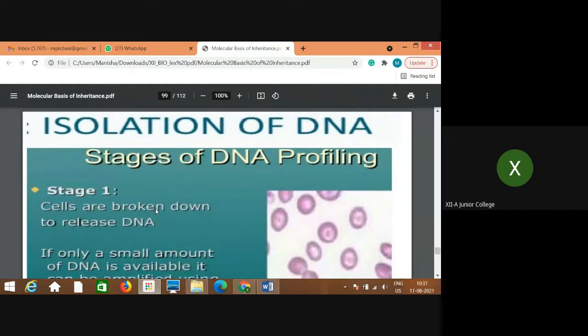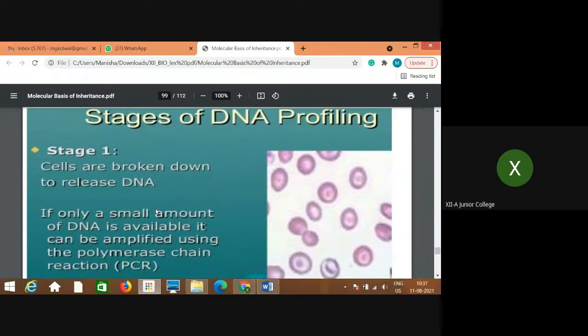First step is isolation of DNA. Whichever DNA is to be studied, that DNA sample is required. So that DNA sample is first collected from whatever samples I just mentioned, from the blood sample, hair, saliva, sperm, etc., and then it is isolated. So the first stage of isolation in DNA profiling is that cells are broken down to release DNA. Whatever cells we are using have a boundary, a cell wall. So we have to isolate the DNA from the cell. Those cells are to be broken.